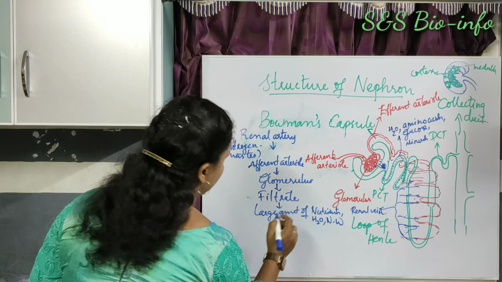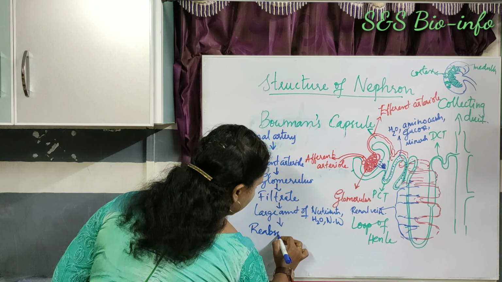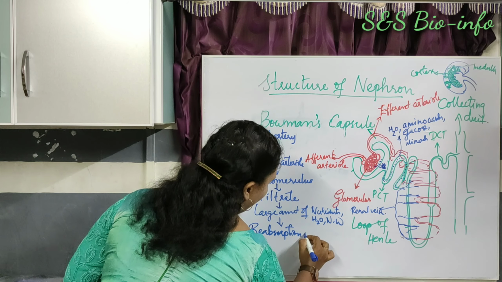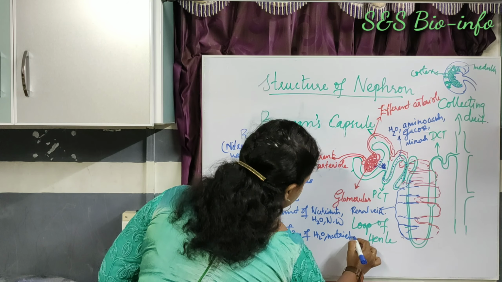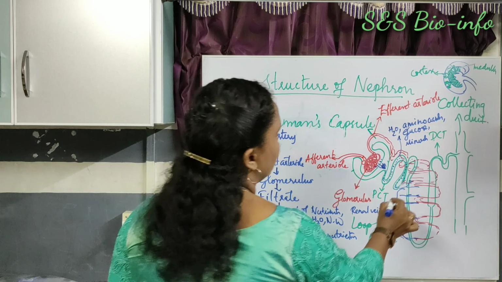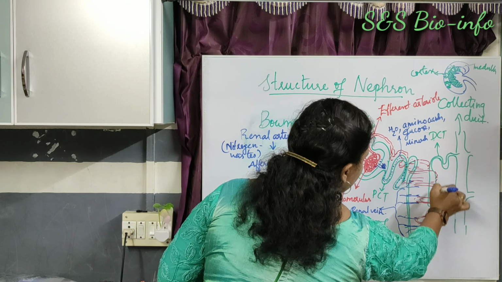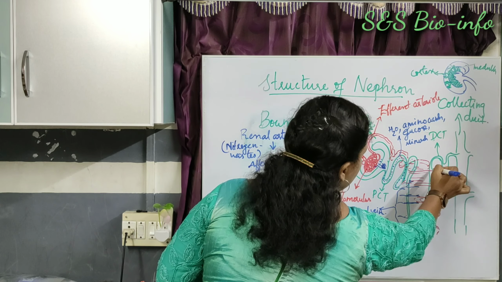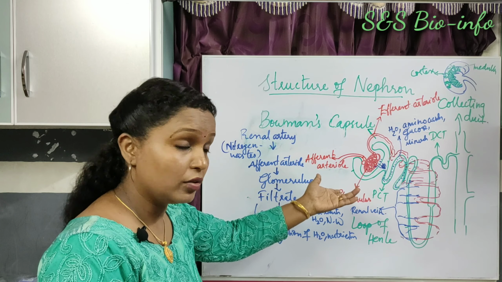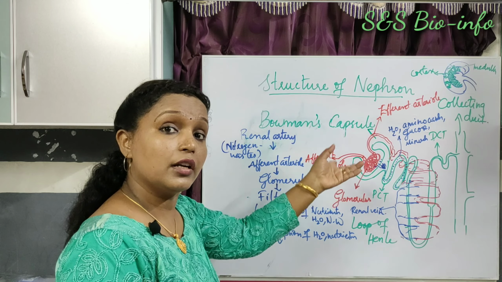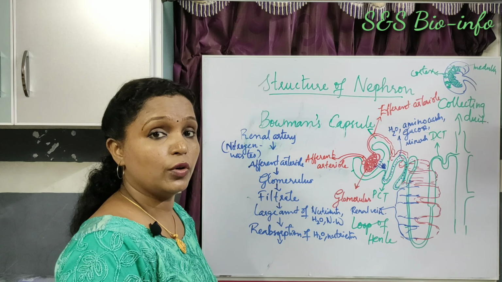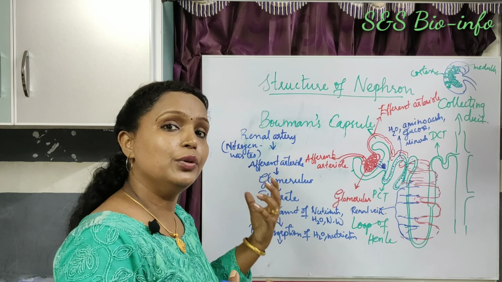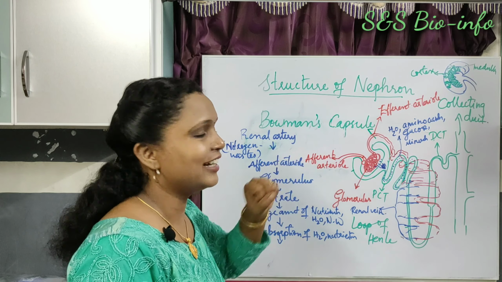Reabsorption of useful substances, reabsorption of water, nutrients, etc. After reabsorption, the filtrate is again transported through the Henle's loop and DCT. Then again maximum reabsorption of water happens at the DCT also. If there is excess water in the fluid, reabsorption of water takes place in the collecting duct also. Finally, concentrated urine is produced in the collecting duct.